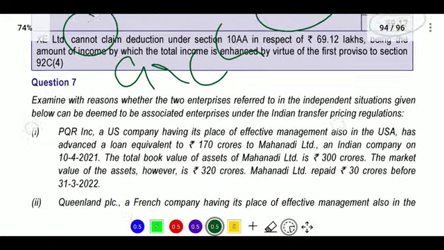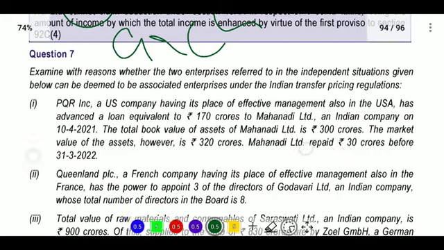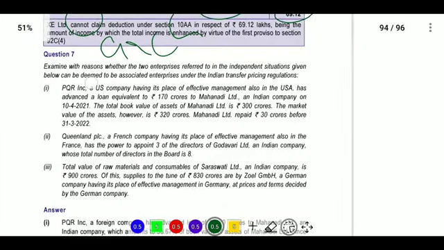Next, question number 7. Examine with reasons whether the two enterprises referred to in the independent situations are associated enterprises. So what we are required, they are provided, they are associated enterprises, they have entered some transactions. Will it come under transfer pricing regulations or not, we will discuss.